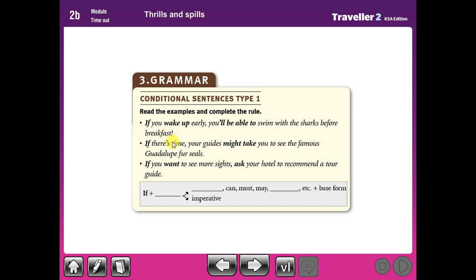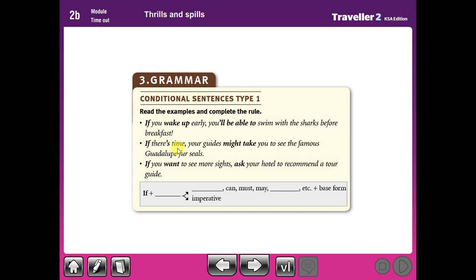So we can give you other examples. If you get up early, you will go to school early. If you study hard, you will pass the exams. If plus present, we get will plus base form, to talk about something that may happen or is possible to happen in the present or in the future.